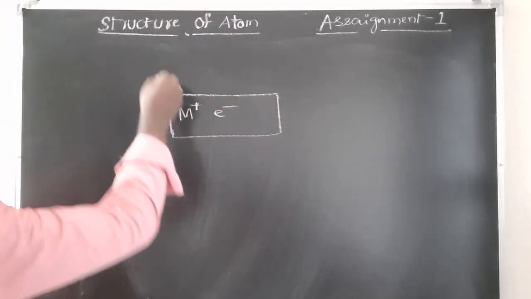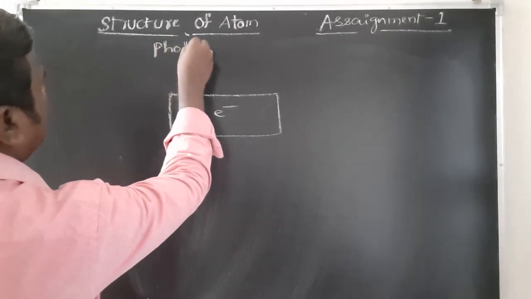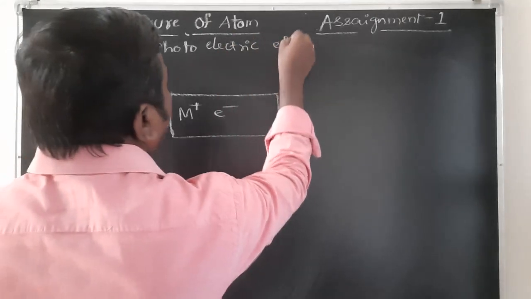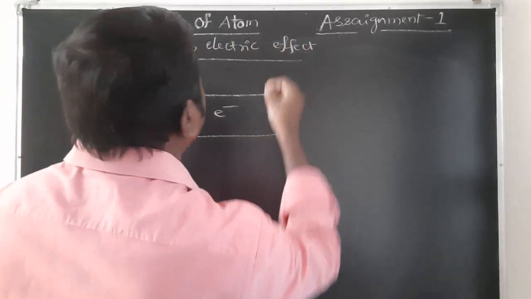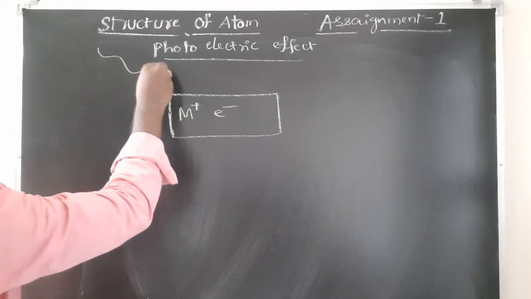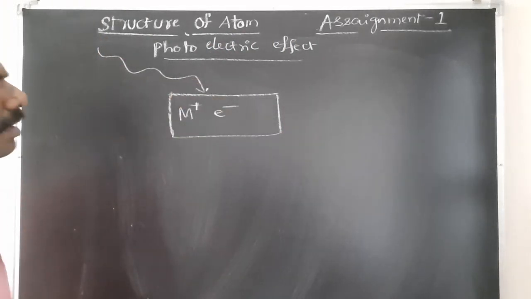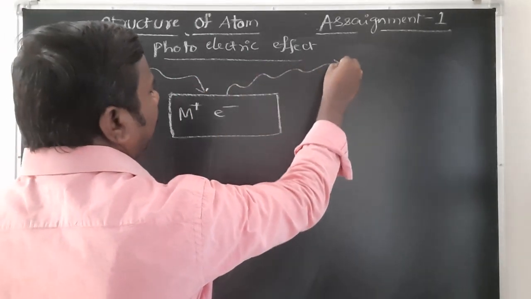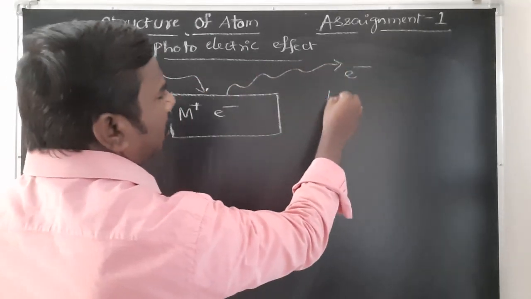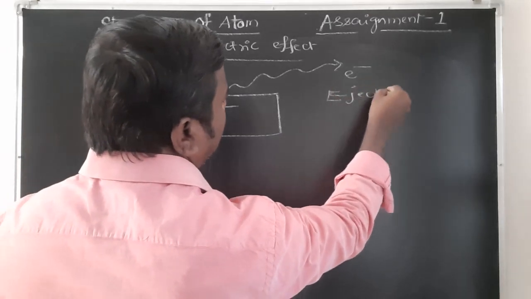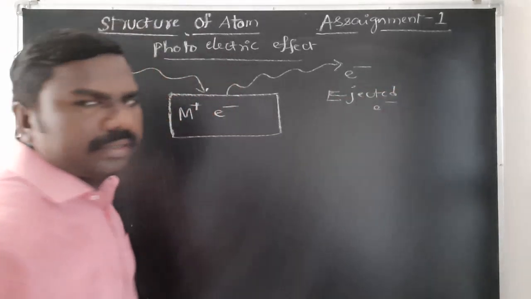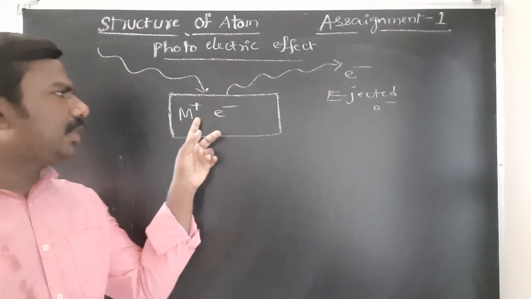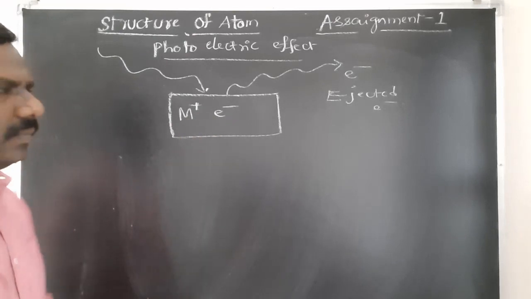Remember, we are studying the photoelectric effect now. When light is incident on this metal surface, an electron will be ejected. This is called the ejected electron. Some work must be done to break the bond between the metal and the electron.